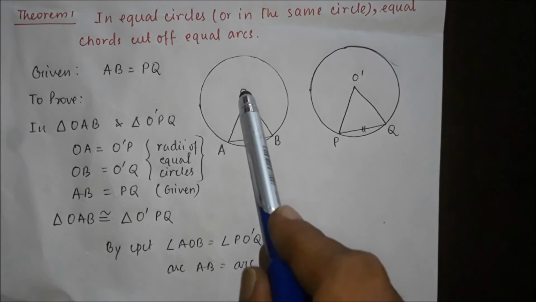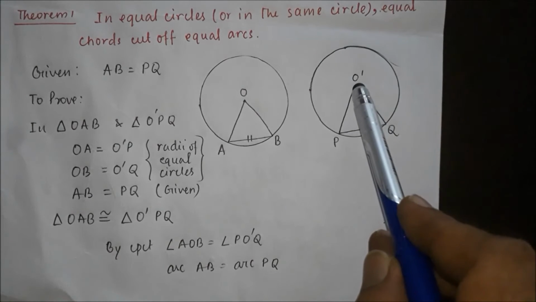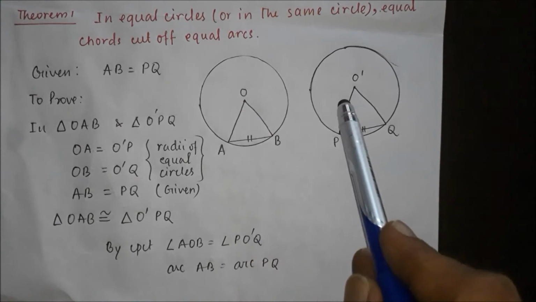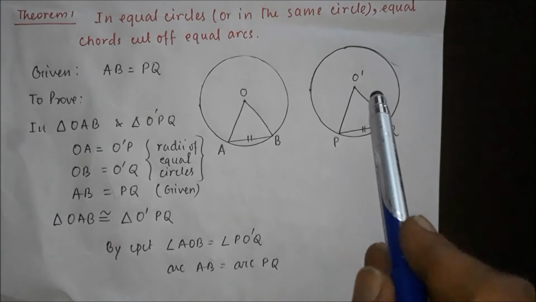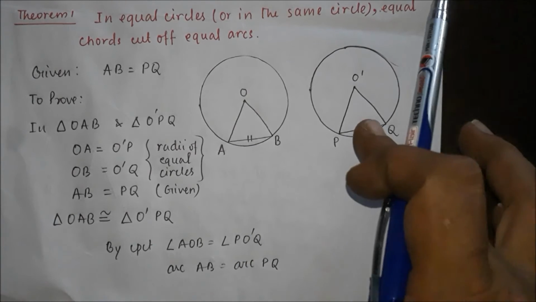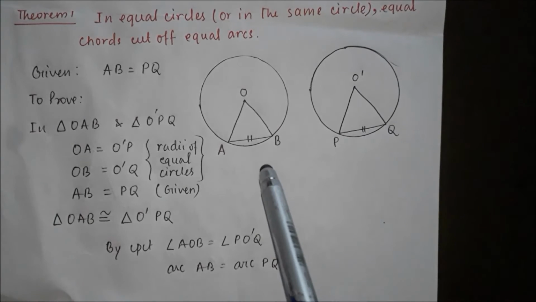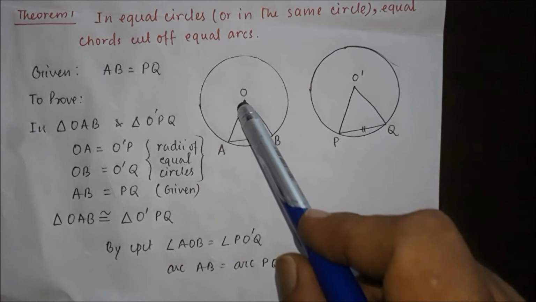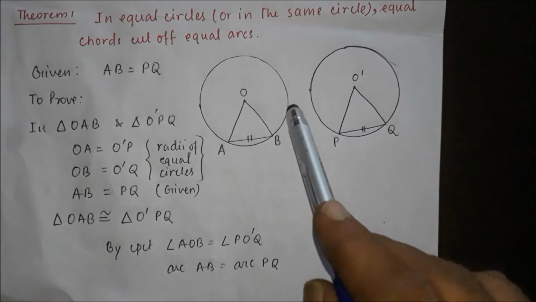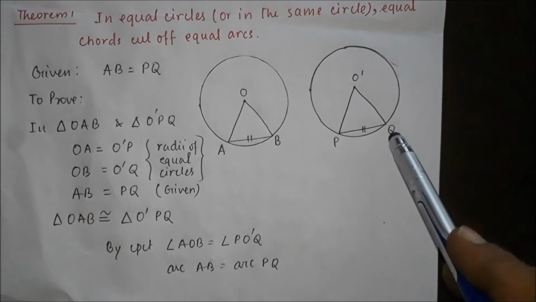Therefore, by CPCT, angle AOB equals angle PO prime Q. Since the angles are equal, the corresponding arcs are also the same.